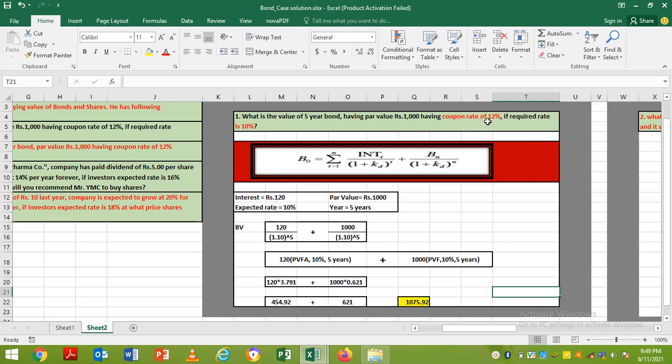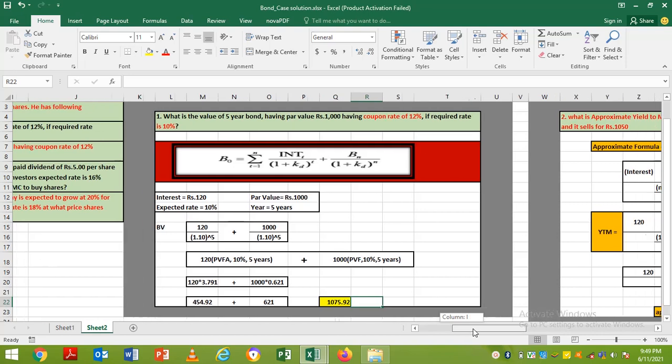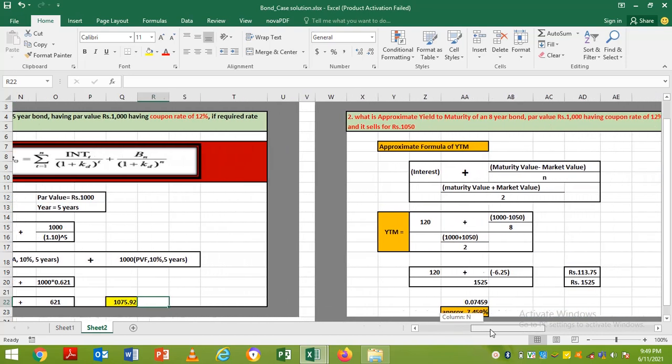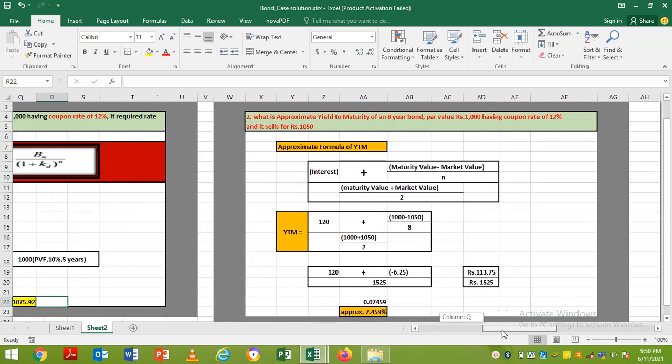And that is what we have just discussed a few minutes back: the company is paying 12, investors are requiring only 10, so the value should be more than par value, and yes, our answer is more than par value. So we can give advice to Mr. YMC: the real, intrinsic value of this bond, he can purchase today at 1075. This is the solution of the first question. Now let's move to the second question of Mr. YMC.